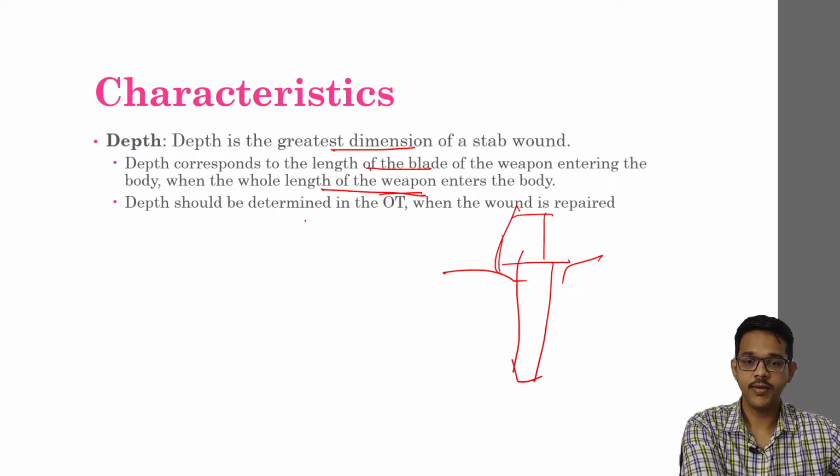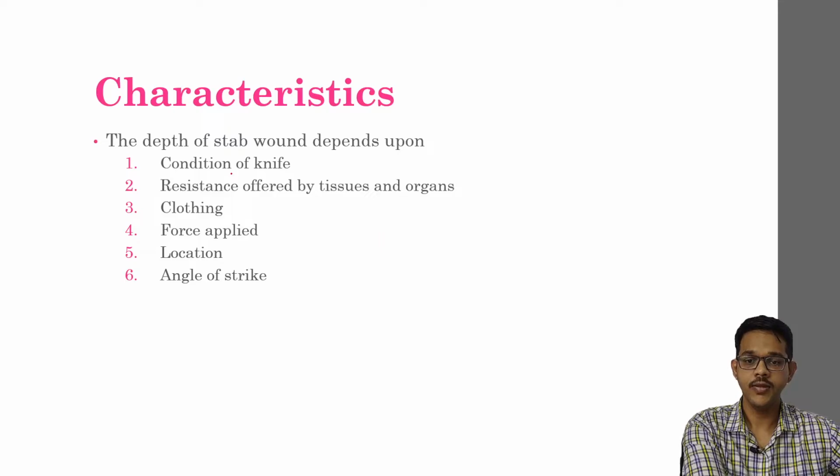If the person is alive, depth should be determined only in operation theaters, because if you measure the depth using a glass rod, it may remove the clots and the person may go into hemorrhagic shock. In autopsy cases, you can use a glass rod or any blunt object to measure the depth of the wound. Depth depends upon different conditions, like the condition of the knife. If the weapon is sharp, the depth will be more. If the weapon is blunt, the depth will be less.